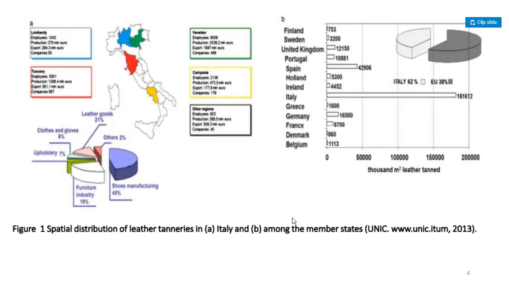Here from the pie diagram, we should know leather goods 21%, clothes and gloves 6%, upholstery 7%, furniture industry 19%, shoes manufacturing 45%, and others are 2% in the world.